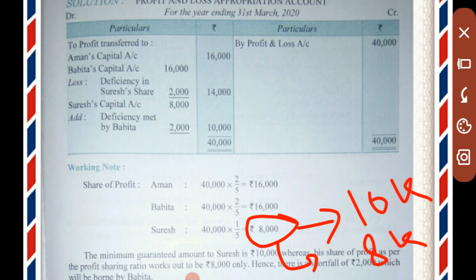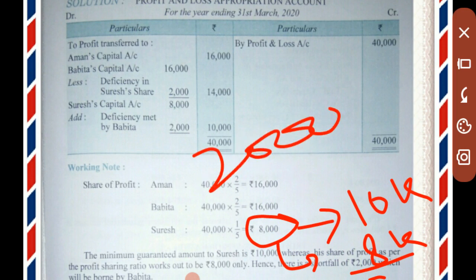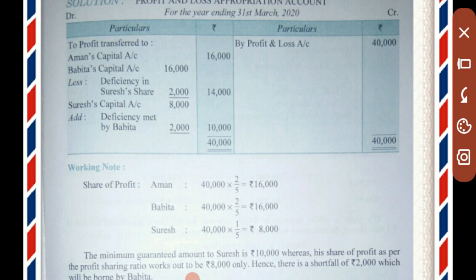So there is a deficiency of rupees 2,000 that should be made up by Babita. We will deduct the deficiency from Babita's profit. Babita's share is rupees 16,000. We deduct the deficiency in Suresh's share, rupees 2,000, and the final profit is rupees 14,000.